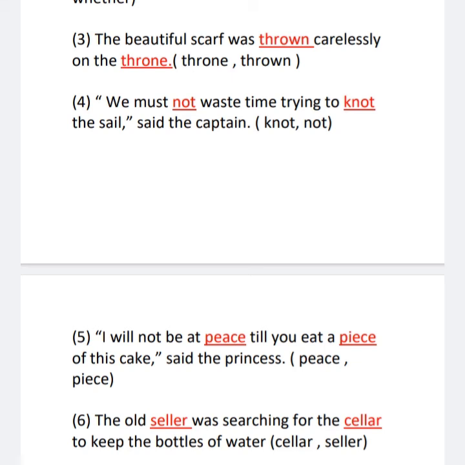Sixth one, the old seller was searching for the cellar to keep the bottles of water. The first word, seller, means a person or business that sells. And the other word, cellar, means, children, an underground room that is used for storing things. So the old seller was searching for the cellar to keep the bottles of water.